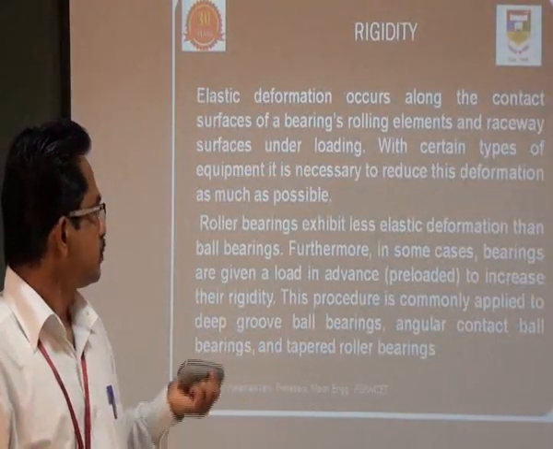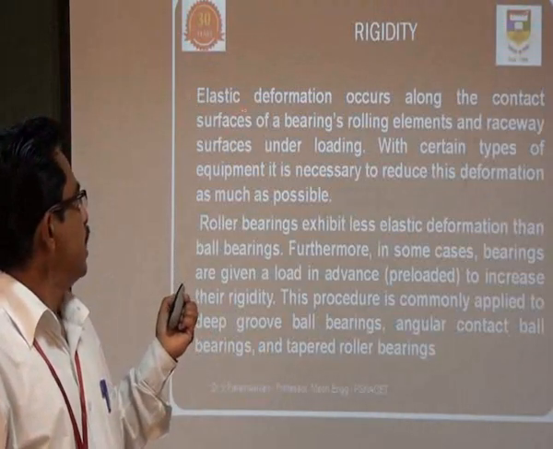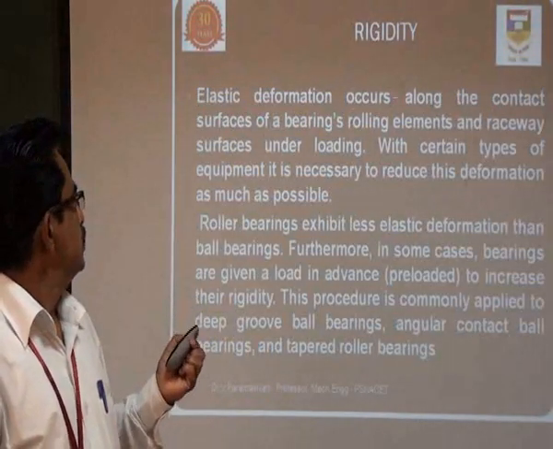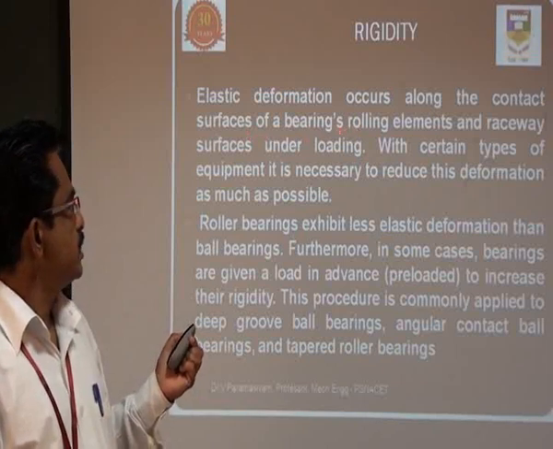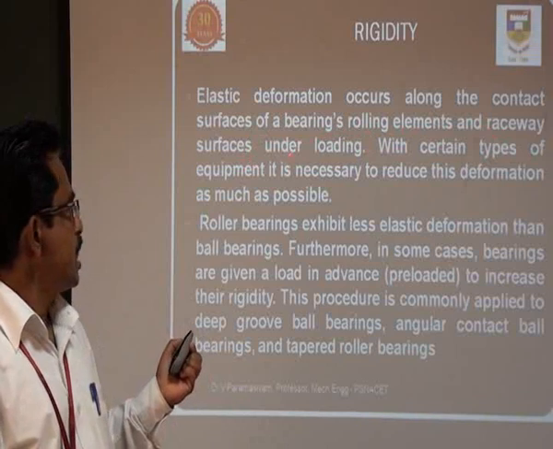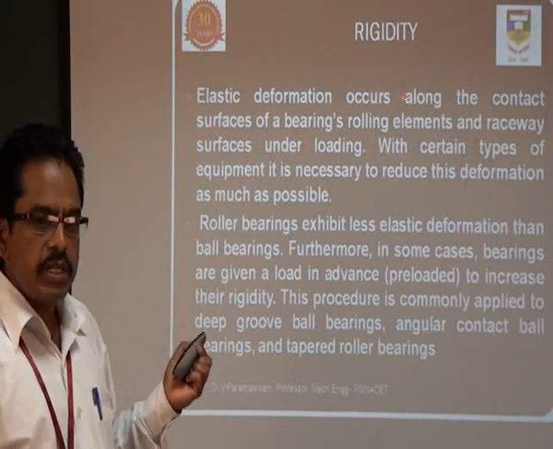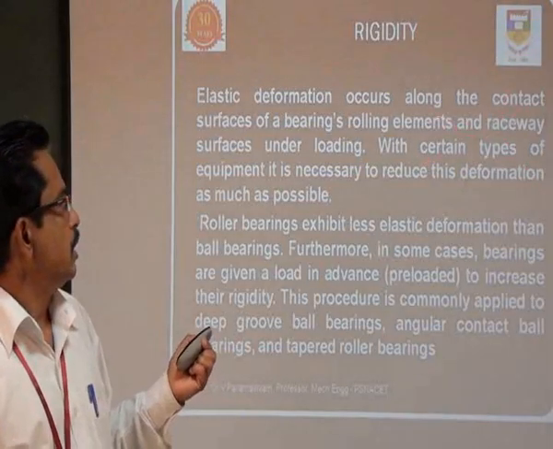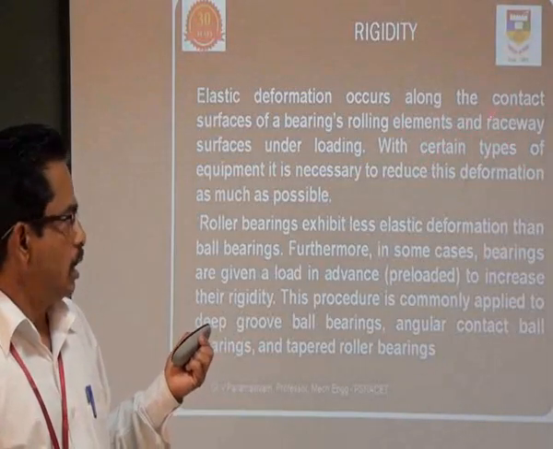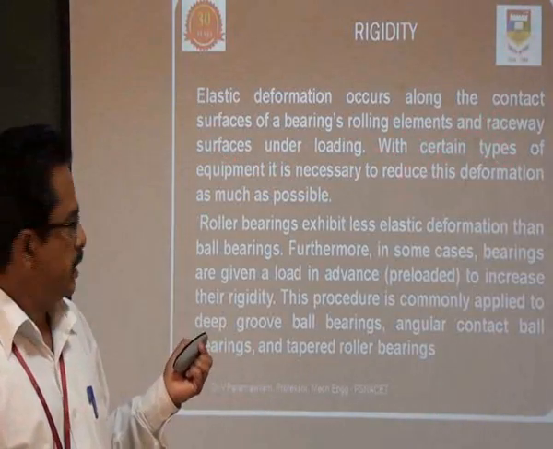Then rigidity. Whenever the bearing gets elastic deformation, the contact surfaces of the bearing, the rolling elements and race surfaces, are under loading. That means when the elastic deformation occurs, the rolling element, inner race and outer race are getting loaded.